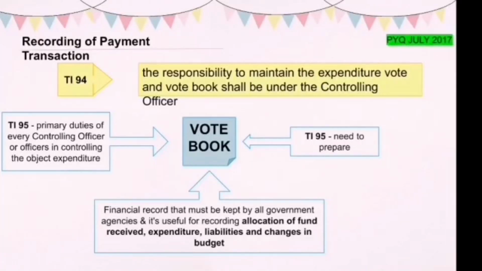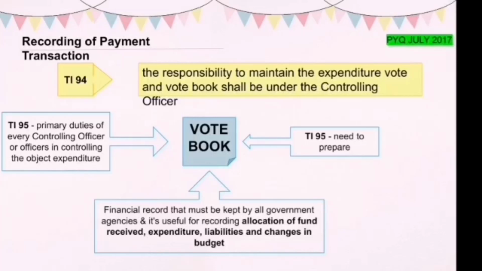Treasury Instructions 95 further states the need to prepare a vote book. So this book is a financial record that must be kept by all government agencies, and it is useful for recording allocation of fund received, expenditure, liabilities, and changes in budget.